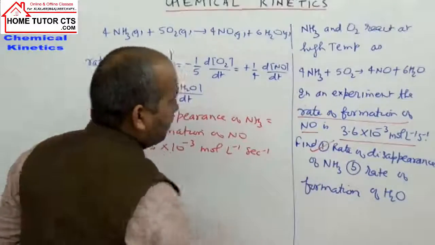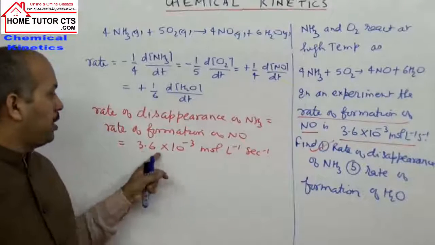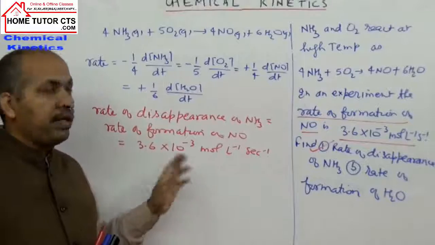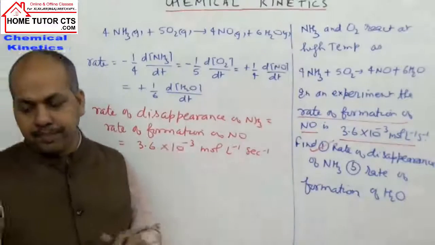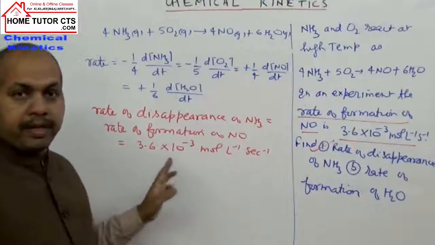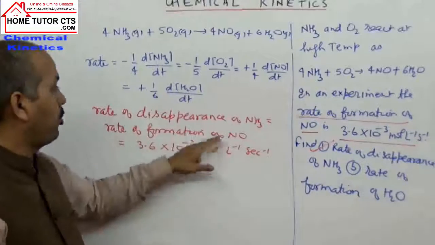The rate of disappearance of ammonia will be 3.6 into 10 to power minus 3 moles per liter per second. Okay. So am I clear? The rate of disappearance of ammonia is equal to rate of formation of NO.